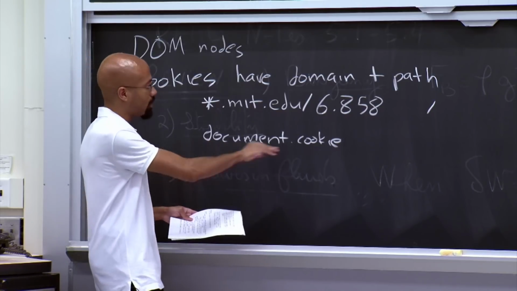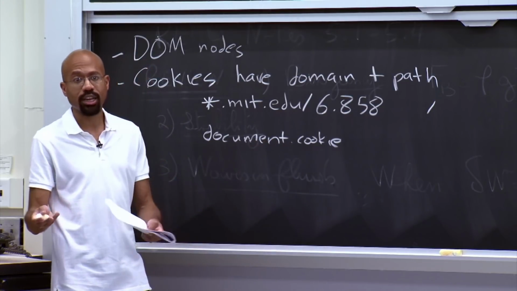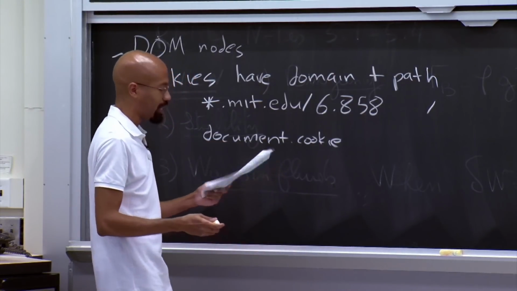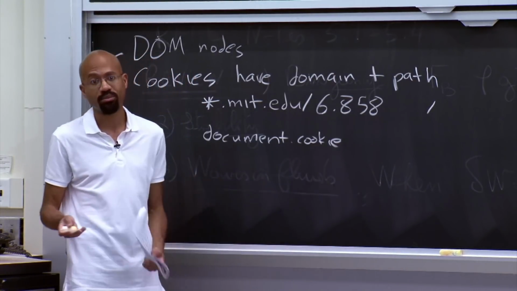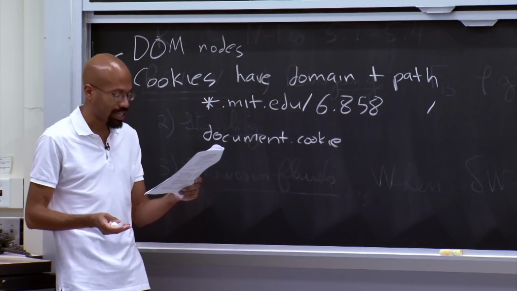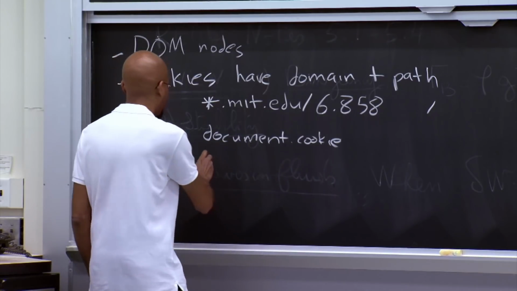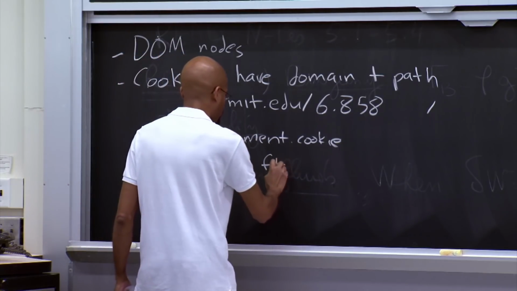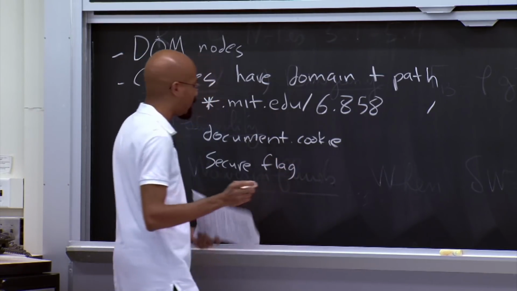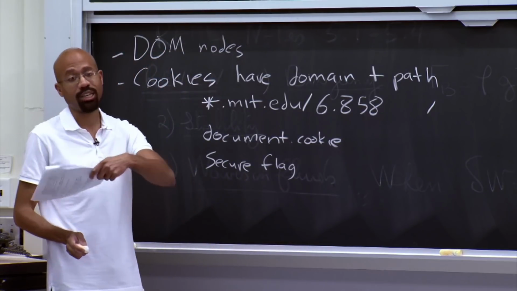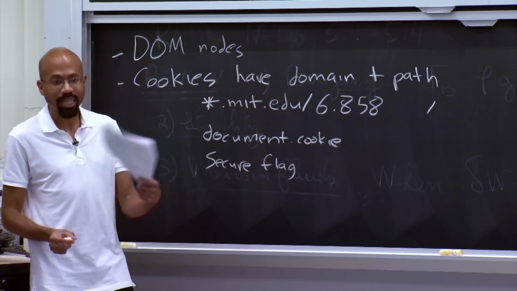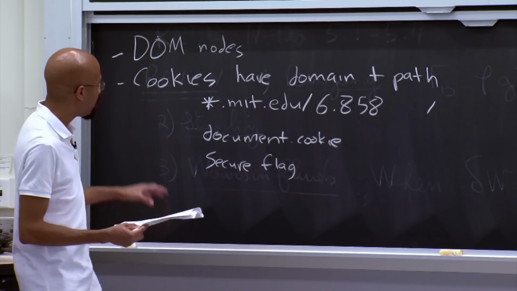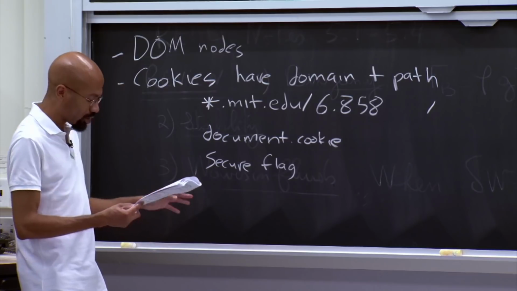So JavaScript can set cookies like this. And also the server can set cookies on HTTP responses when they come back over the wire. You can just use the Set-Cookie header if you're the server to set some of these things. And note that there's also a secure flag that you can set in the cookie to indicate that it's an HTTPS cookie, meaning that HTTP content should not be able to access that cookie. And so that's the basic idea behind cookies.